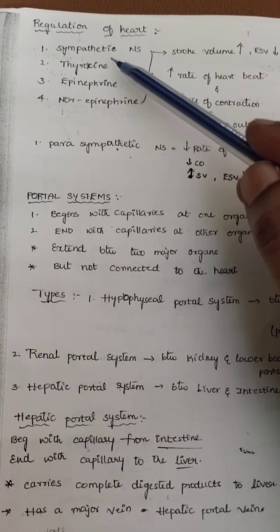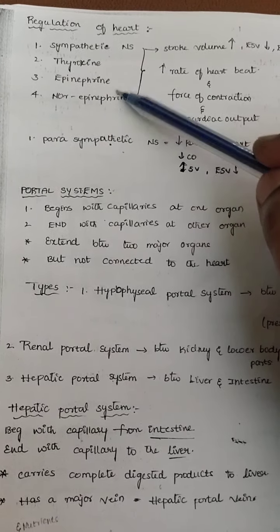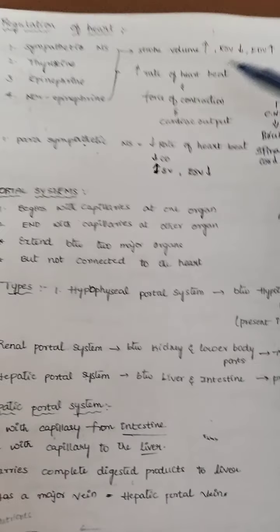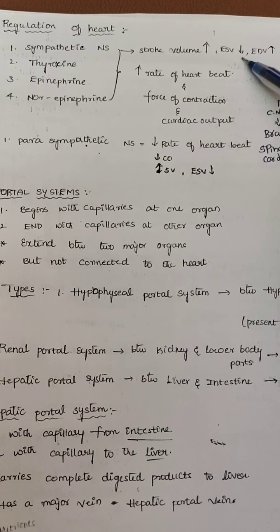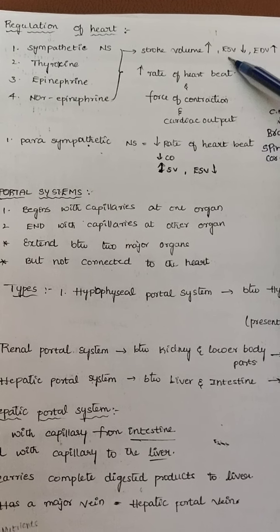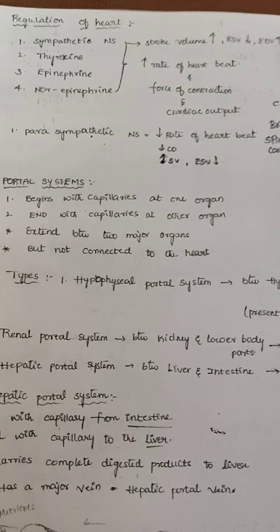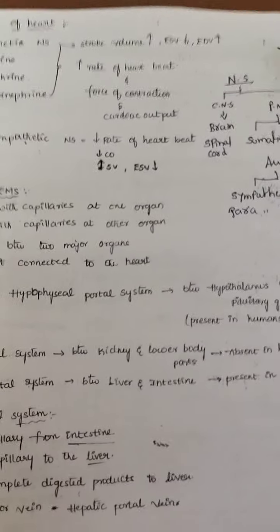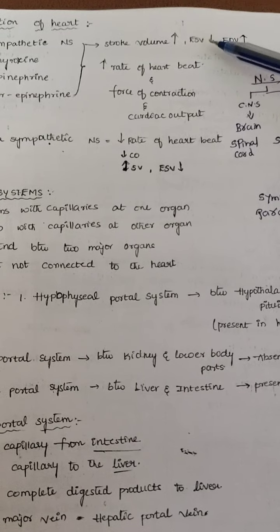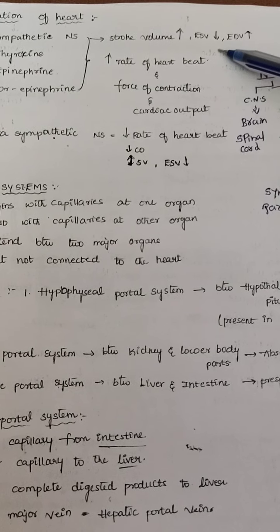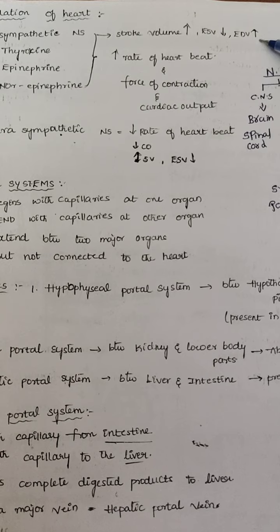And another hormone is thyroxine. All these hormones and the sympathetic nervous system can increase the stroke volume, decrease the end systolic volume and increase the end diastolic volume. Basically, for a 70 kg person, the end systolic volume is approximately 50 ml. End diastolic volume is approximately 70 ml.